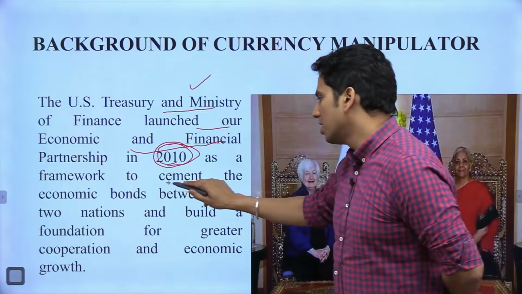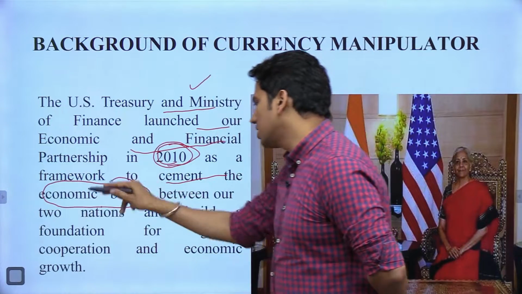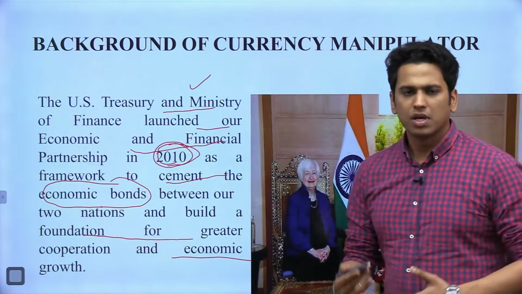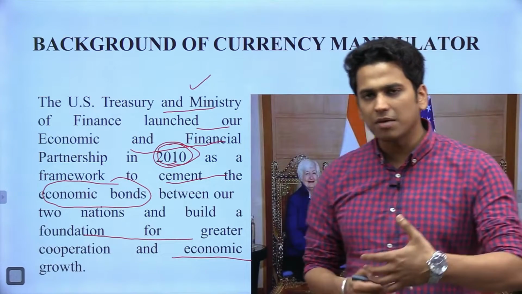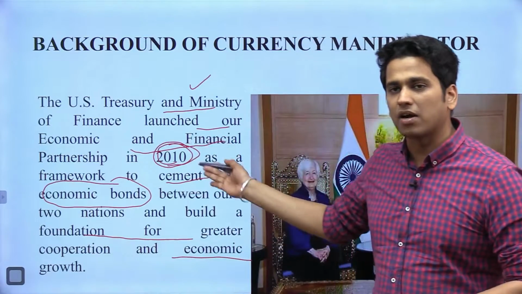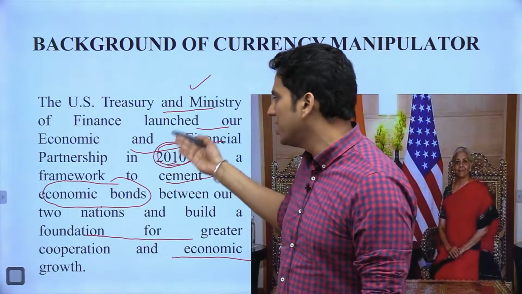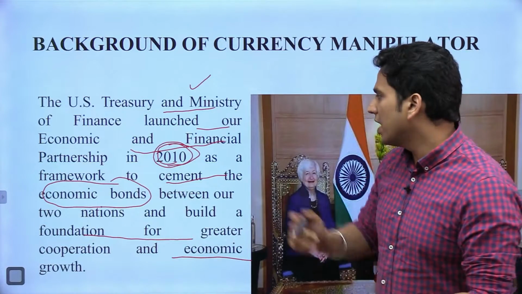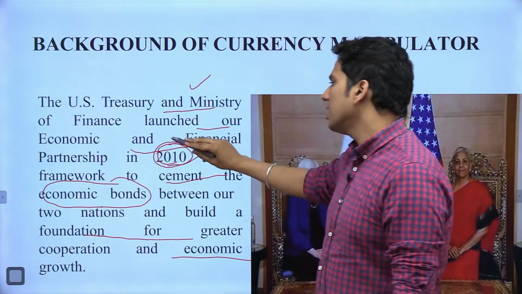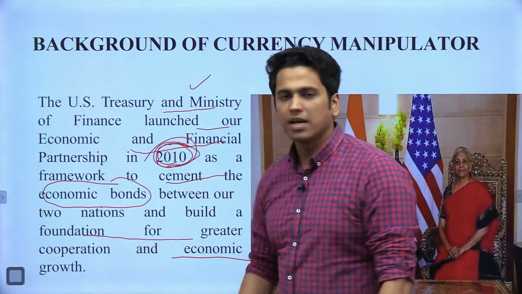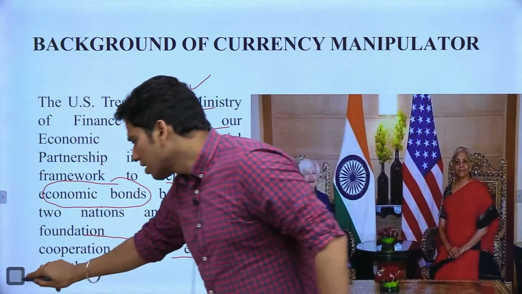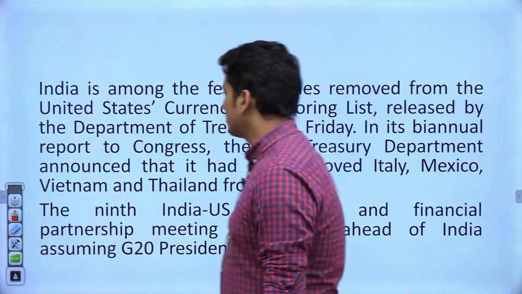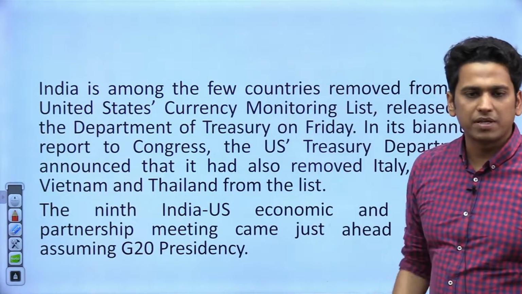It is a framework to cement the economic bond between the two nations and to build a foundation for greater cooperation and economic growth. So it is very simple. The move has come against the backdrop of the recent meeting that took place between our finance minister and the US Treasury. So they had forged a relationship, we could say an economic and financial partnership, in 2010. Compounding on this, okay, let's look at what has happened.